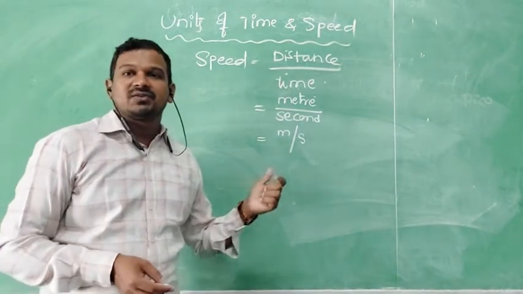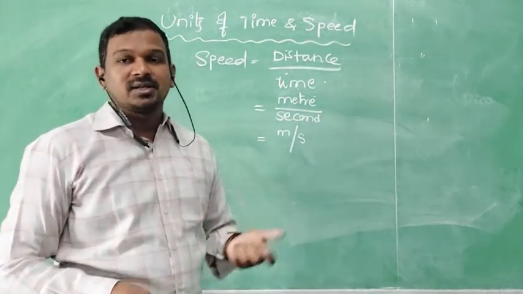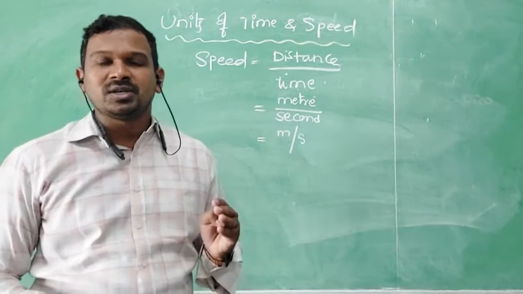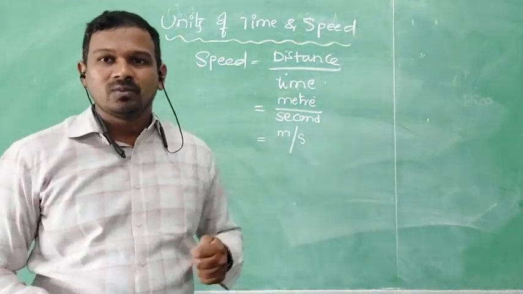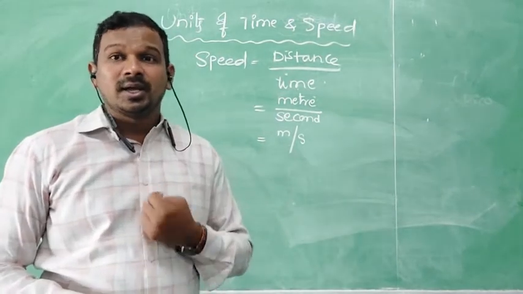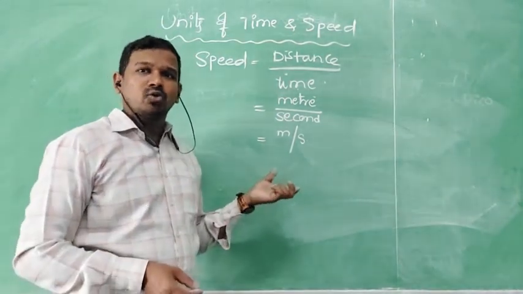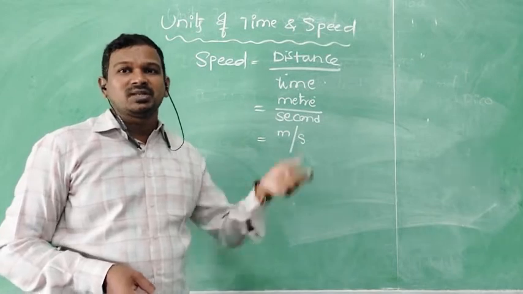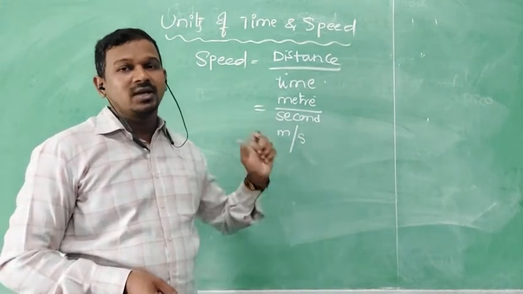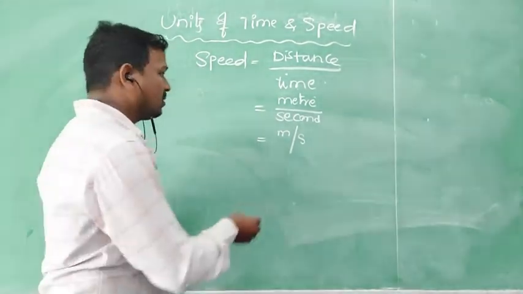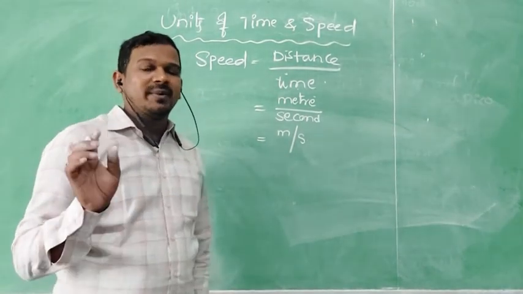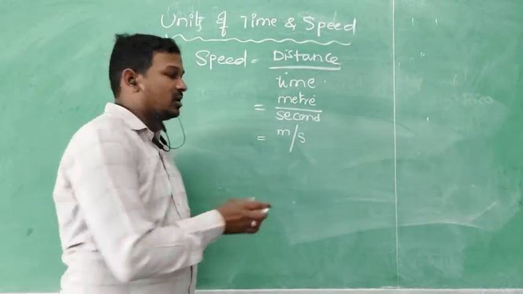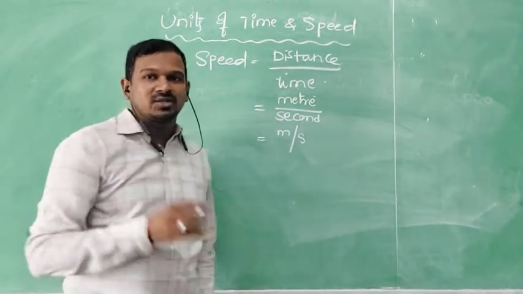As we discussed for time, there are many units for denoting time based upon the situation. What about speed? For speed also, based upon the situation, we change the units. For example, a person travels 5 meters of distance in 5 seconds of time. For that case, this type of unit is suitable.